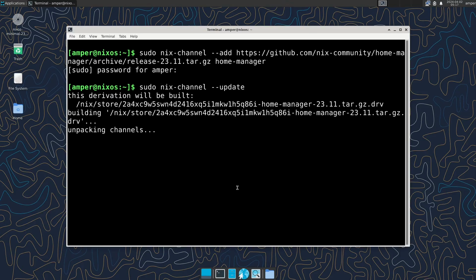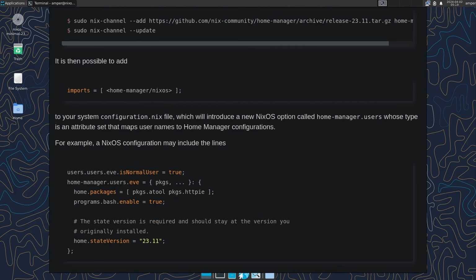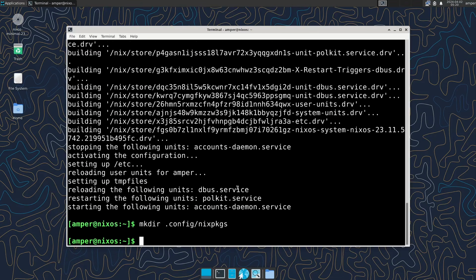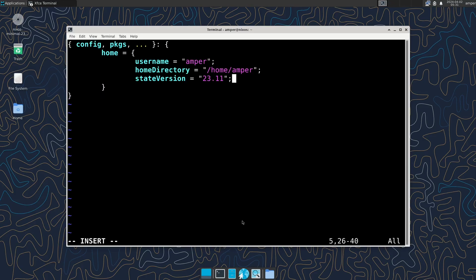Then we need to specify it in the list of packages and install it. As an alternative, you can use Home Manager as a module inside the configuration.nix without installing it separately. The downside of this approach is that updating the Home Manager configuration will require root privileges. Now let's create a file .config/nixpkgs/home.nix and write a simple configuration. First, we must specify the username, home directory path, and version, even if you're using the unstable channel.